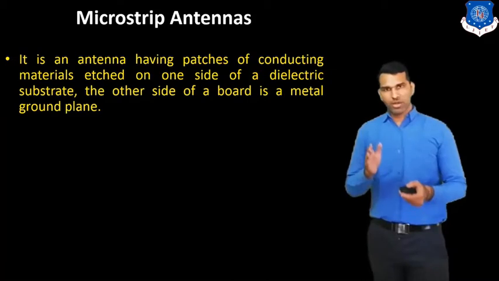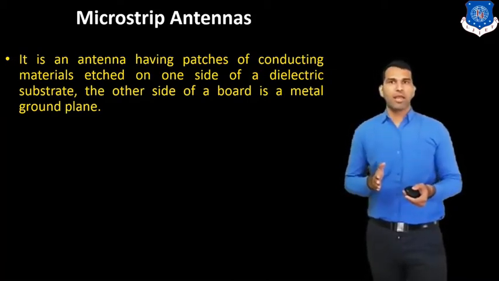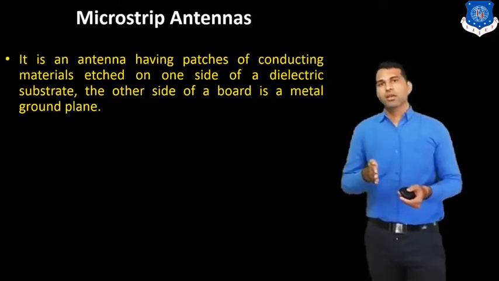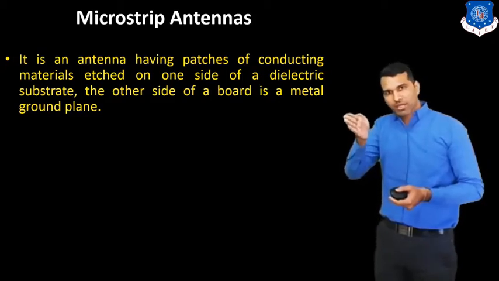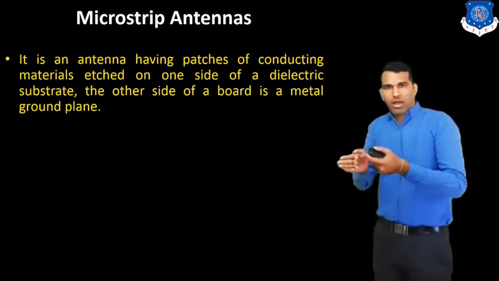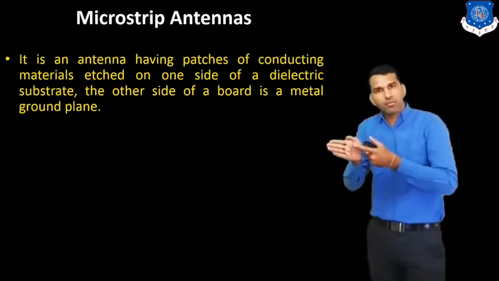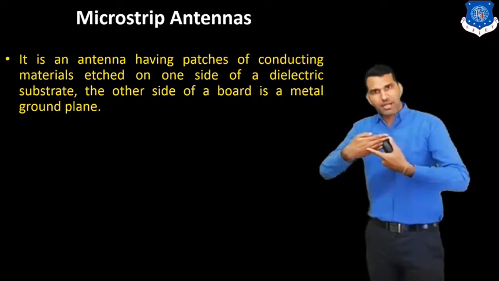So this is a sandwich type antenna, we can say. In between is the dielectric material, and on either side of the dielectric material, one side is the ground plate and the other side is the patch.